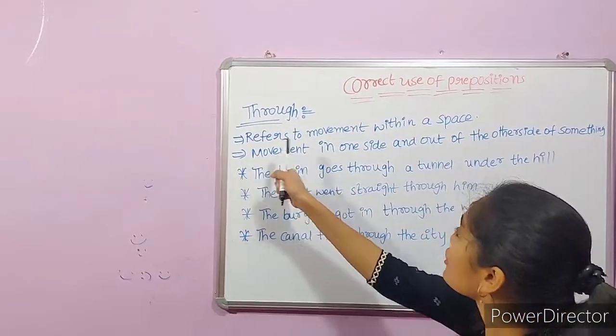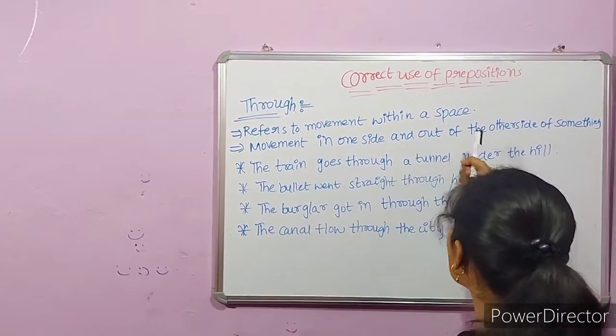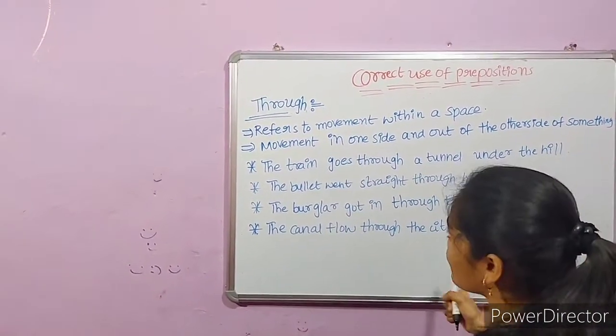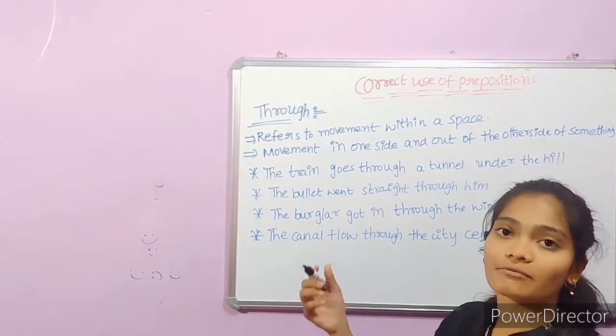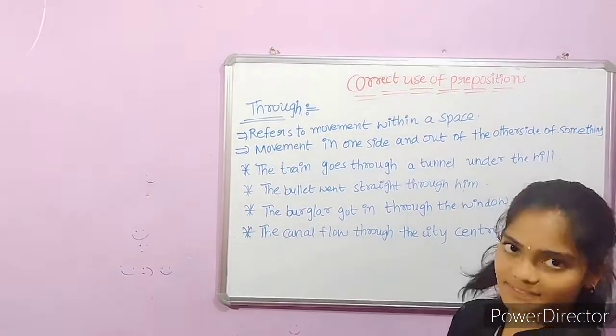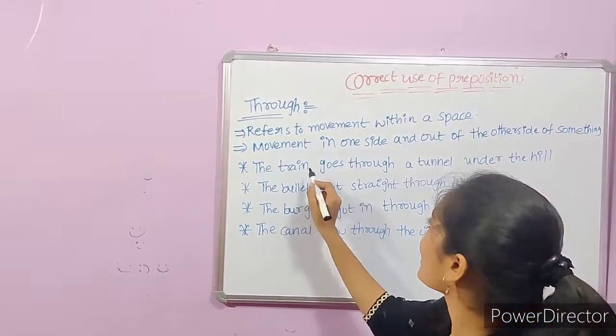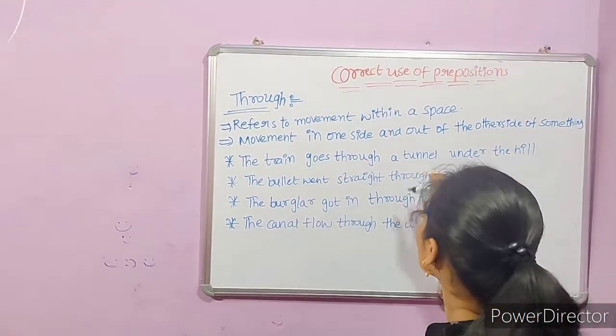Through. It refers to movement within a space. Movement in one side and out of the other side of something. Through is used when there is a movement from one side and again it comes out of the other side. For example, the train goes through a tunnel under the hill.